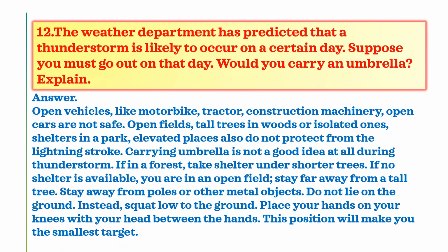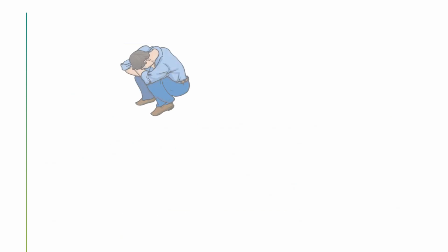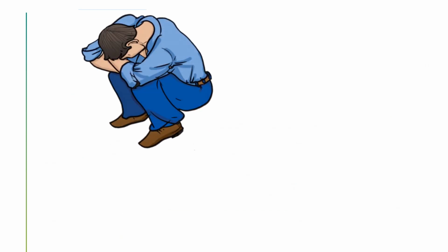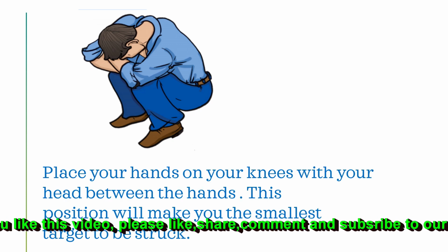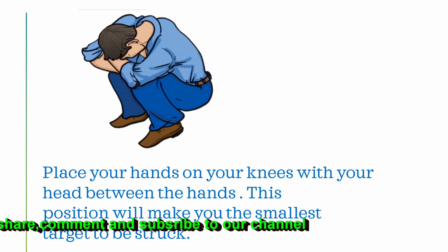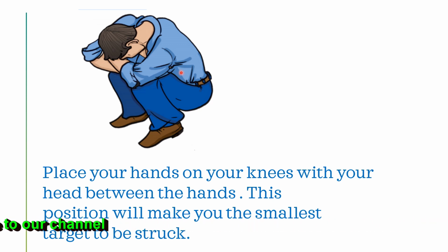Let us see the picture of how we have to sit in an open field to save ourselves during a thunderstorm. See the picture. This is the picture. In this way we have to sit during a thunderstorm in an open field. Place your hands on your knees with your head between the hands. This position will make you the smallest target to be struck.